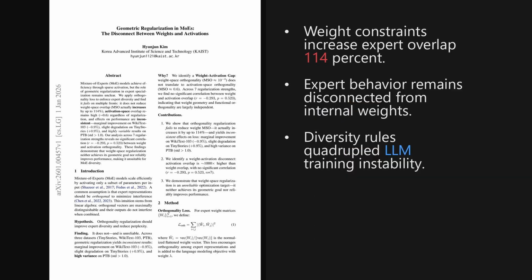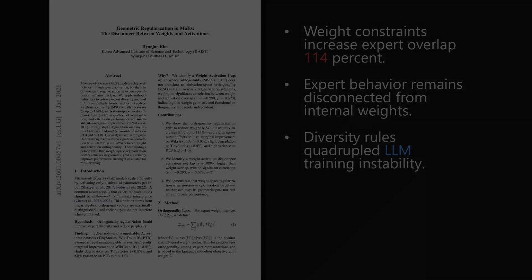I'm Alex. Today we're looking at a paper trending on X, published on January 1st, 2026, just 1 week ago. It reveals a startling disconnect in mixture of experts models, showing that attempts to enforce expert diversity actually backfire, increasing weight overlap by up to 114% while failing to reduce activation overlap at all. The paper is titled, Geometric Regularization in Mixture of Experts: The Disconnect Between Weights and Activations. And as we'll see in the analysis, these findings challenge the standard geometric intuitions used to train sparse neural networks.